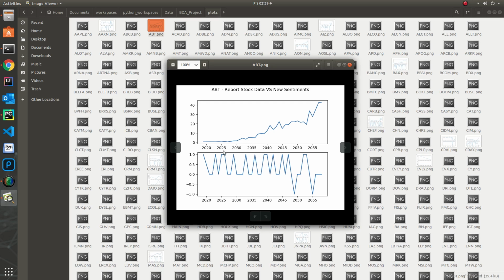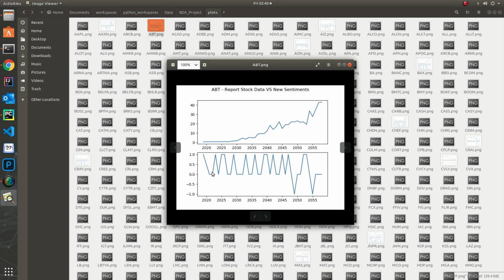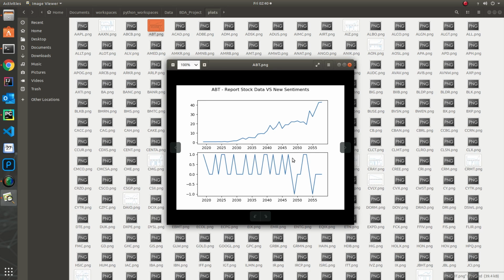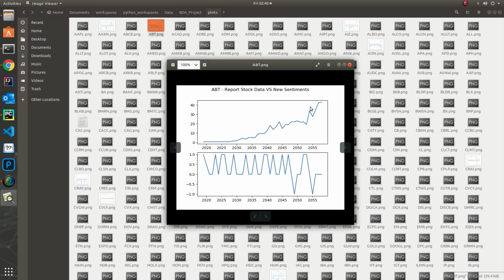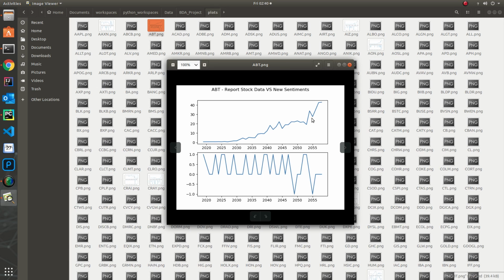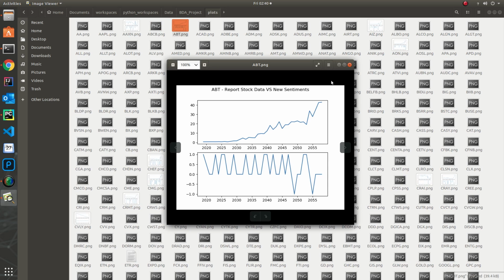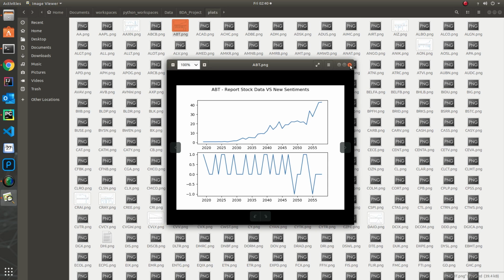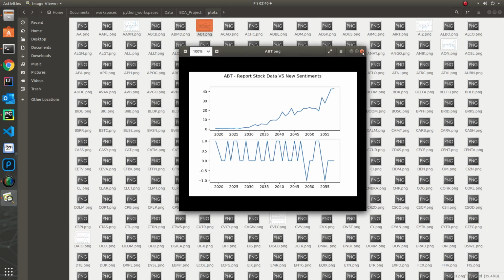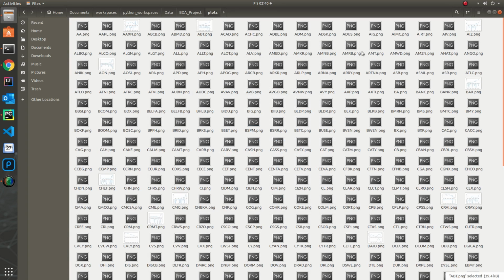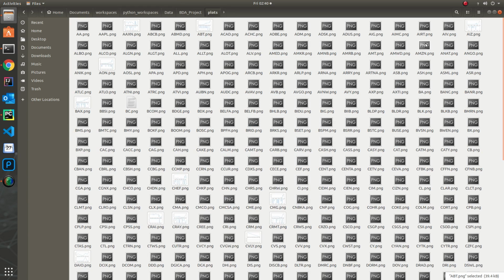Most of the sentiments here are positive and neutral, so this graph kept increasing, but here once it's falling, you could see the same sharp fall in the stock prices as well. An important point to note is that the news article comes first and then the stock prices follow later.